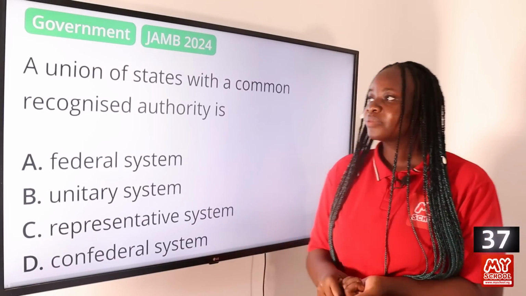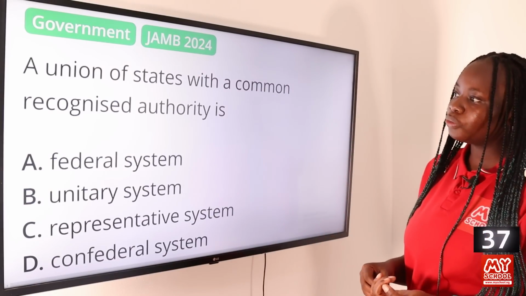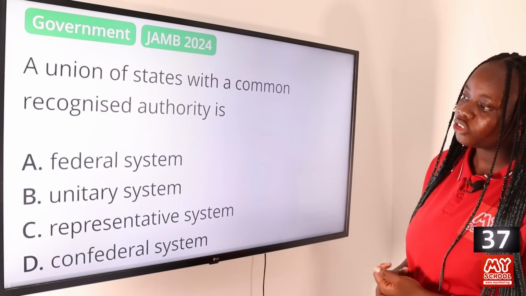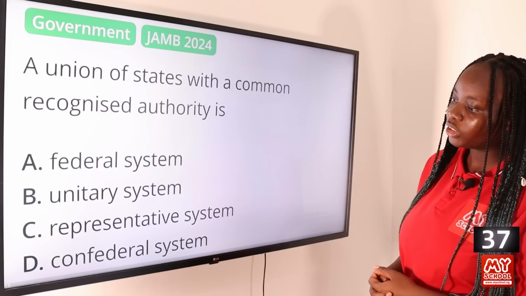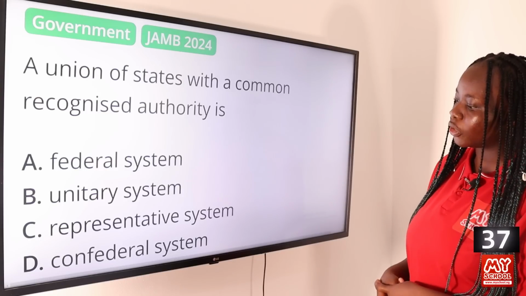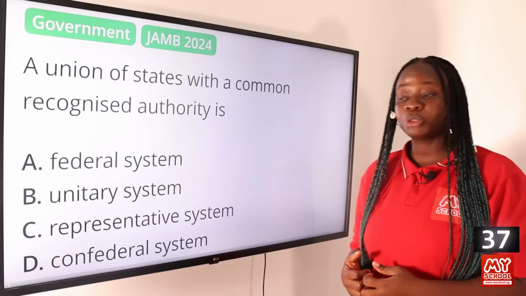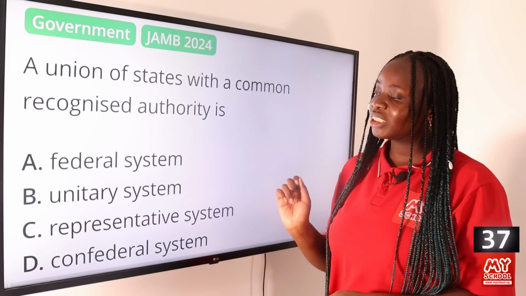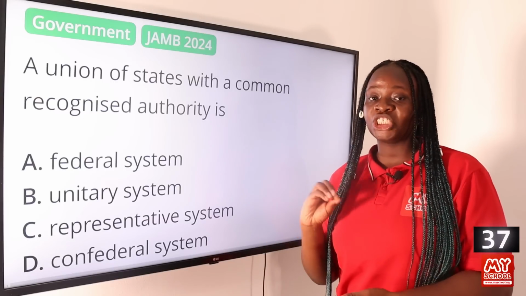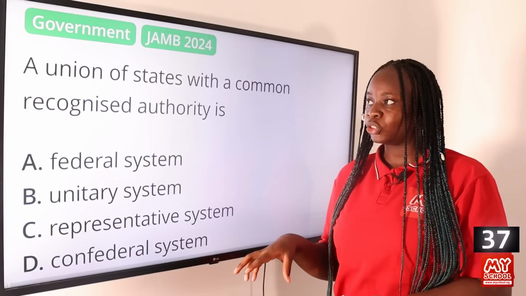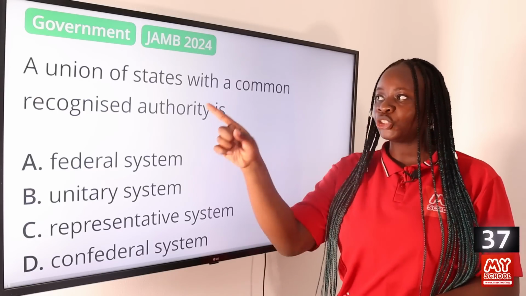Question 37. A union of states with a common recognized authority is A. Federal system, B. Unitary system, C. Representative system, and D. Confederal system. The answer to this question is option A, federal system. A federal system is a system of government whereby power is shared between the central unit and the component units. So this component unit is this union of states.